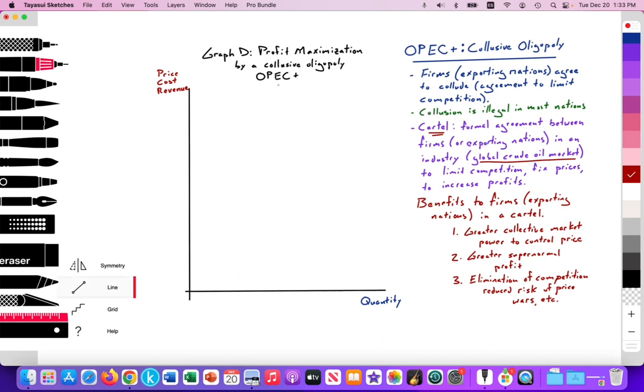My recommendation for drawing a monopoly or collusive oligopoly is first draw the supply curve. We're going to draw the supply, taking into account that marginal costs are initially falling according to the law of diminishing returns, then it starts to rise. As we add variable inputs to fixed resources, the marginal cost of production increase. So it has this backward J shape. We're going to label that S1, and it's equal to our marginal costs of production.